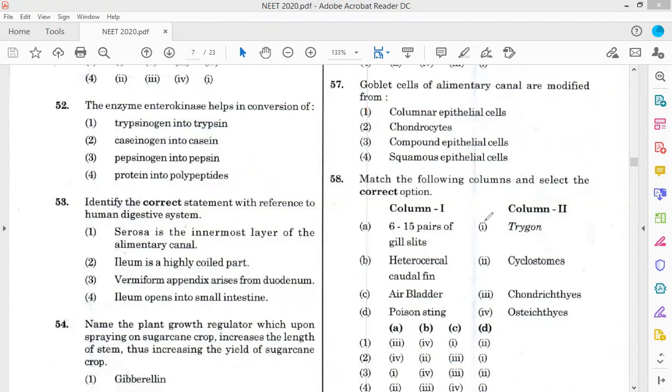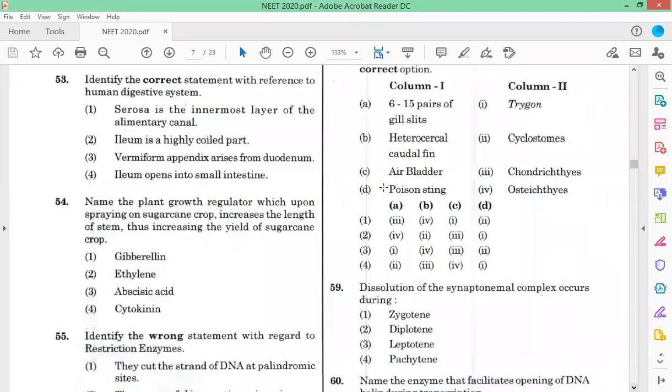Question 58 is a direct question. Chondrichthyes and Osteichthyes: heterocercal tail in case of Chondrichthyes, air bladder in Osteichthyes.